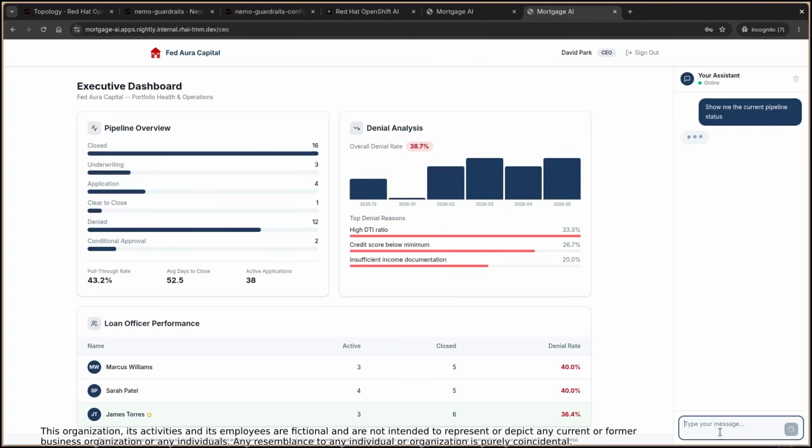The dashboard for the application is up and running. The CEO is busy interacting with the model, checking on what's going on inside of his organization. And it's still running fine because Red Hat AI was able to take care of scaling the model and supporting their sovereign inference needs without pulling the rug out from under them.